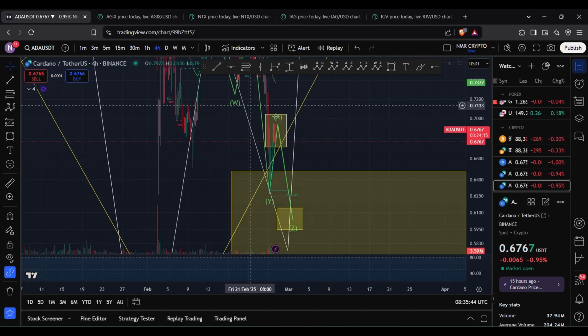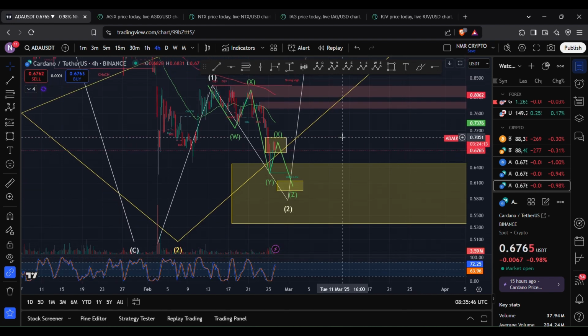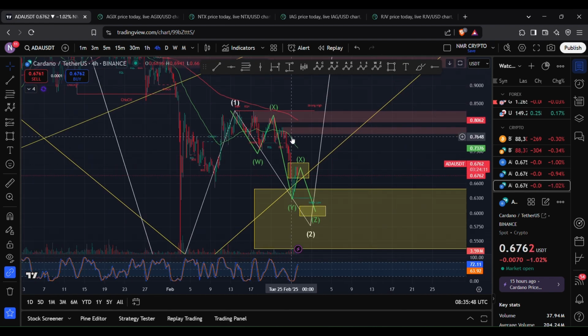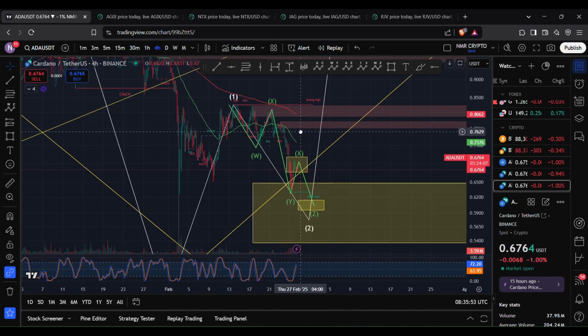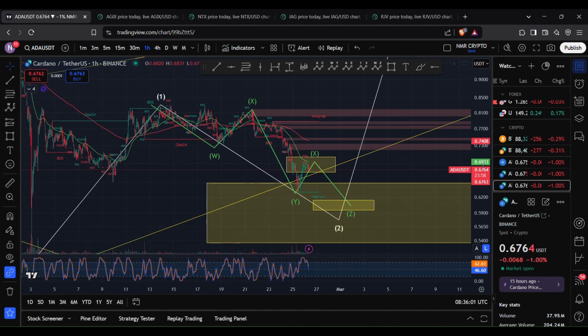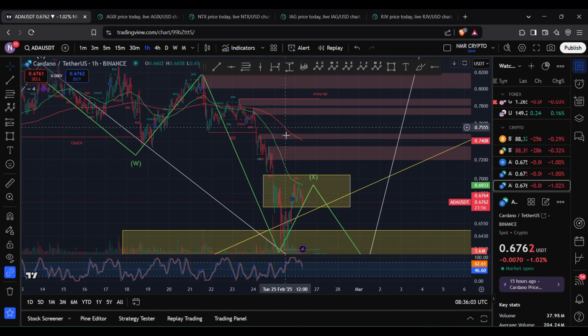Now, if I move over to the 4-hour chart, on the 4-hour chart, we are below the 50 EMA and the 200 EMA, which is bearish. Now, one thing that did catch my eye was the 50 EMA, which is currently sitting at 73 cents. Now, if I move back to the hourly chart, on the hourly chart, the 200 EMA is currently sitting at 74 cents, which is more or less in line with the 50 EMA on the 4-hour chart.